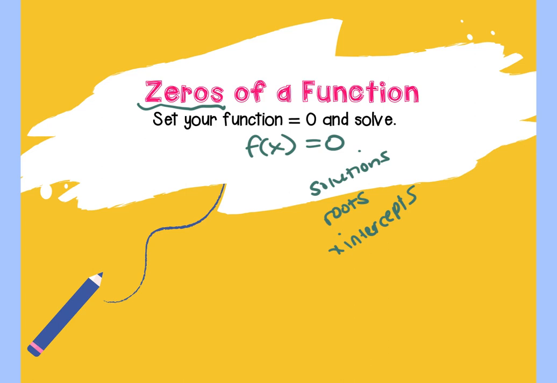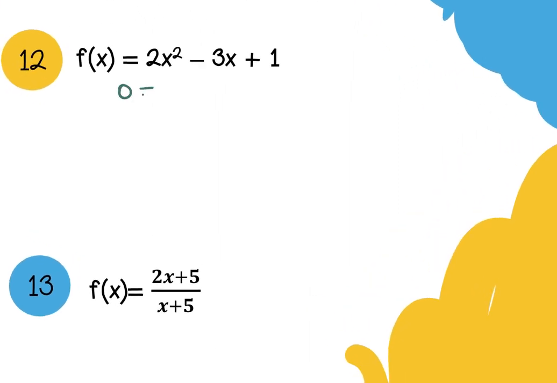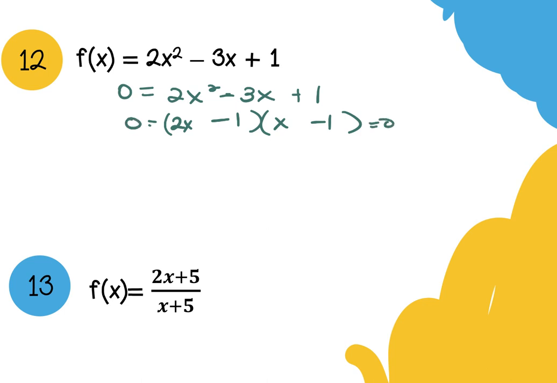On your graph, it would be where it crosses the x-axis. Those would be the solutions to that equation. All right, so you literally replace your f of x with 0. And then what? I gotta factor it, right? So I can either do first and last, or I could do trial and error here because they're prime, 2x and x, and it would have to be -1 and -1. And I'd end up with a split and solve, and I end up with +1/2 and +1.